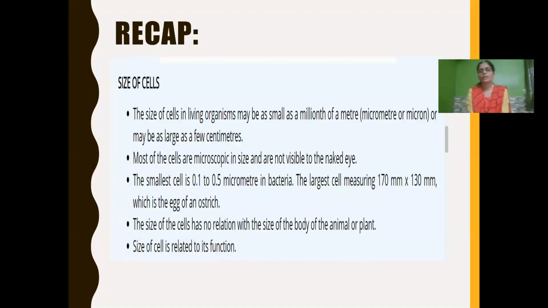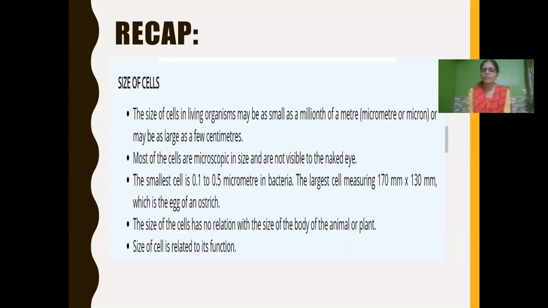Okay, children, till now we have learnt about the size of the cell. Cells in living organisms may be as small as 1 millionth of a meter, which we call a micrometer, or as large as a few centimeters. Most of the cells are microscopic and we cannot see them with our naked eye.